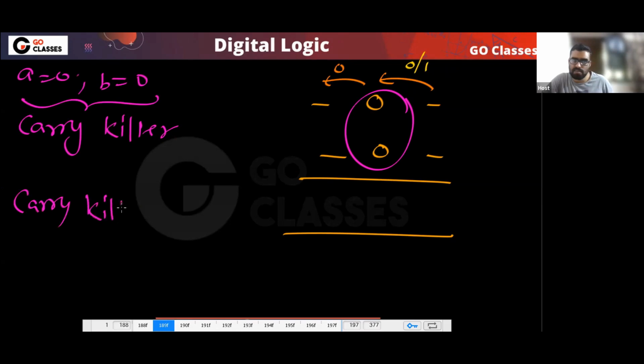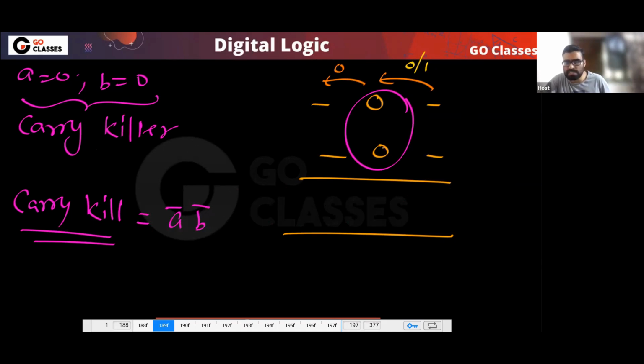Carry kill means when A is 0, B is 0. In this situation, carry will be killed. Yes or no? The carry was coming, but this combination has killed the carry. Is it clear to everyone? But this is not useful to us. We will not use it. This is just terminology. Sometimes this term, carry kill, is used by some authors, but we will not use it.